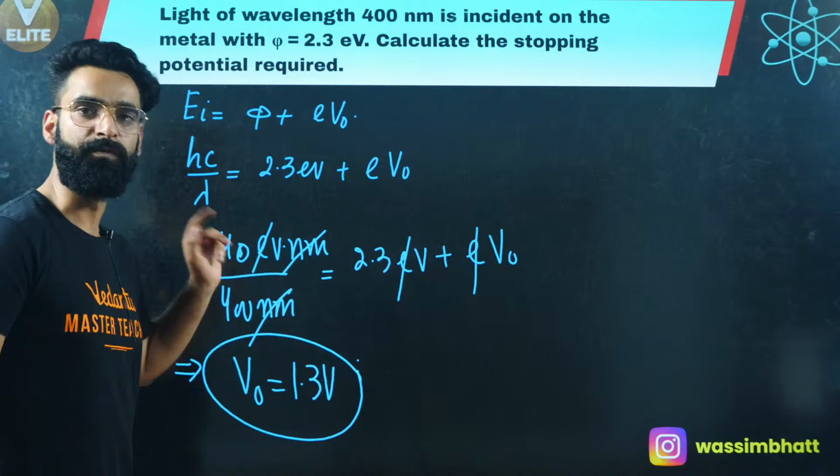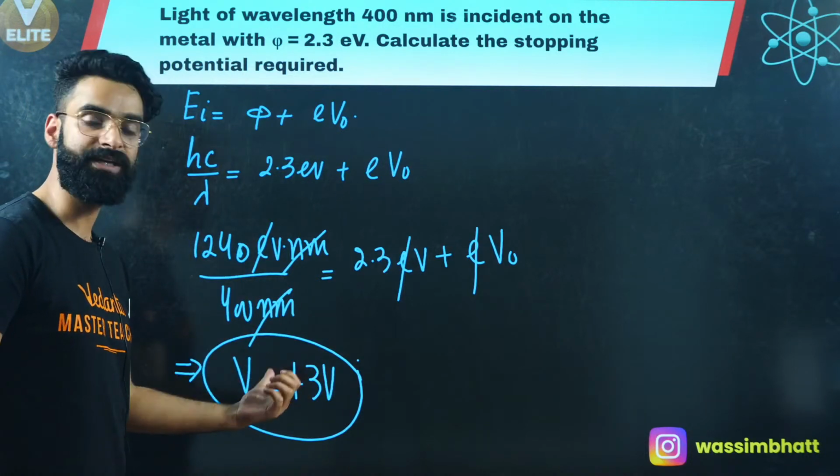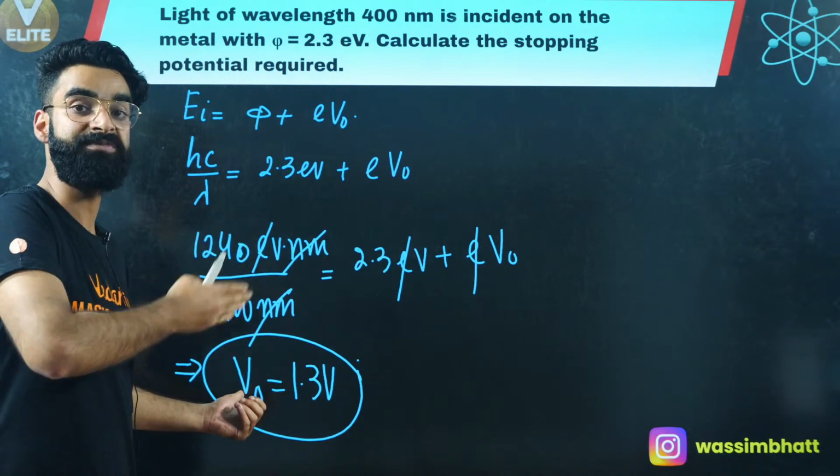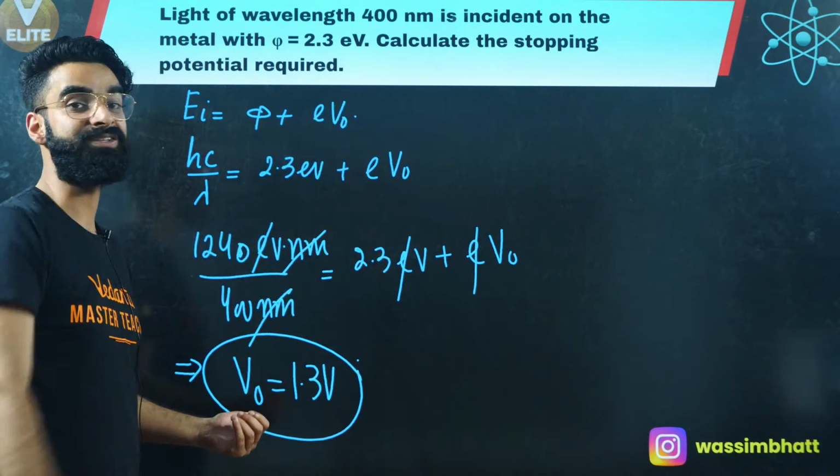V naught is the stopping potential. So this much voltage from the battery you have to supply in reverse polarity, and only then will the electron which comes out from the metal surface not reach the negatively charged plate.